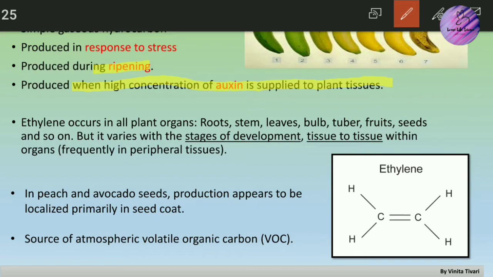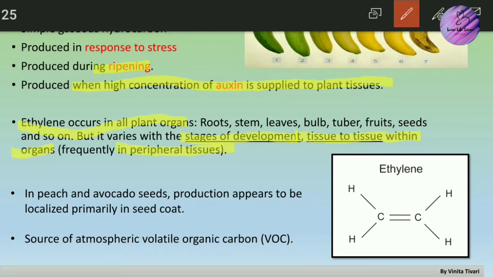Now, next, ethylene occurs in all plant organs, as I've listed here, but its production varies with the stages of development of the plant as well as from tissue to tissue within the plant organs. Most frequently you will observe it in the peripheral tissues.